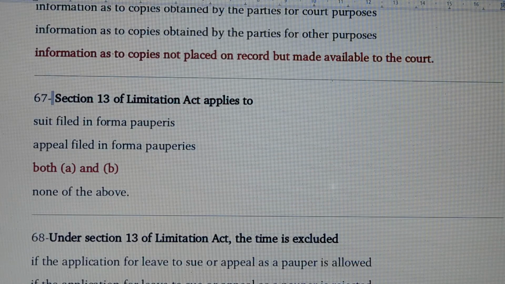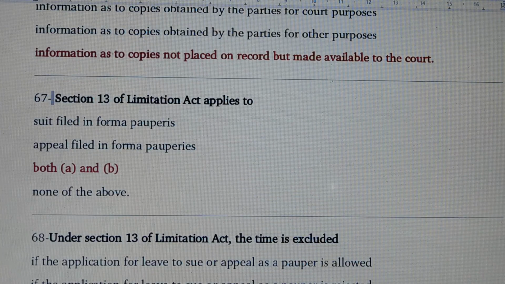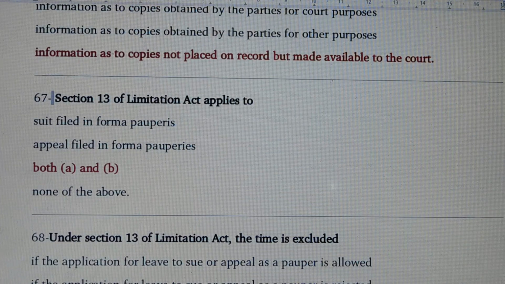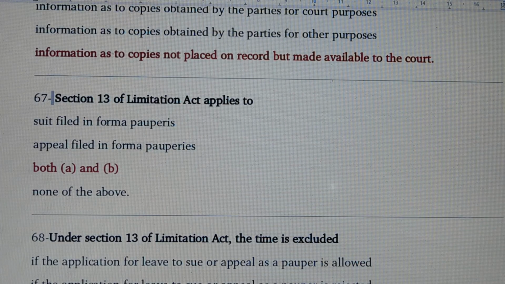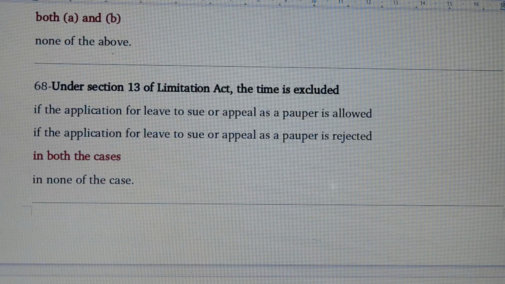Question number 67. Section 13 of Limitation Act applies to option A and option B. Option A, suit filed in forma pauperis. Option B, appeal filed in forma pauperis. Section 13 Limitation Act applies to suit filed in forma pauperis and appeal filed in forma pauperis. Question number 68.